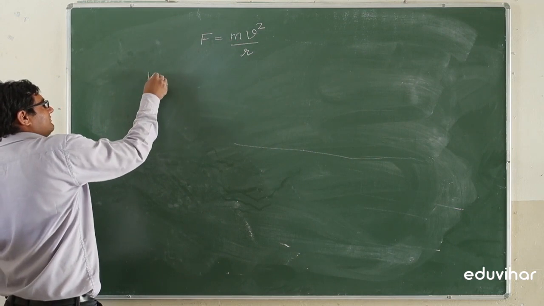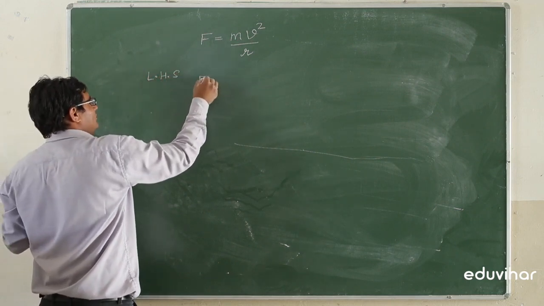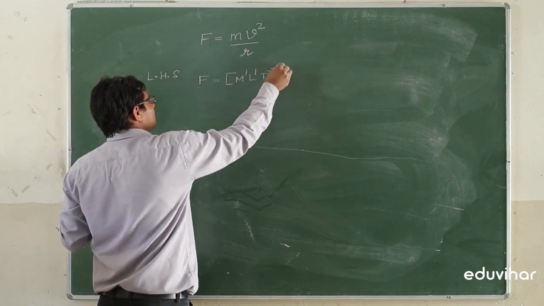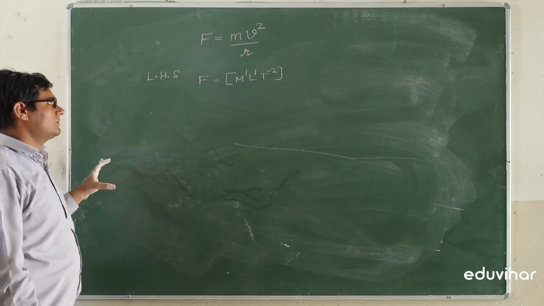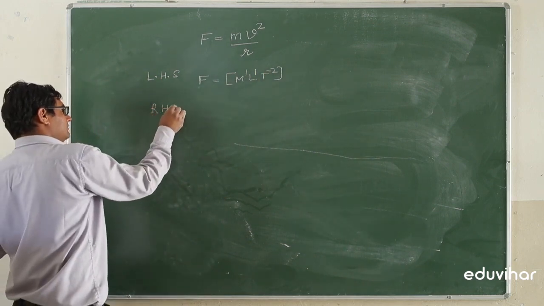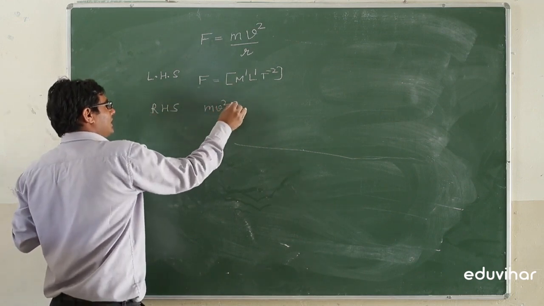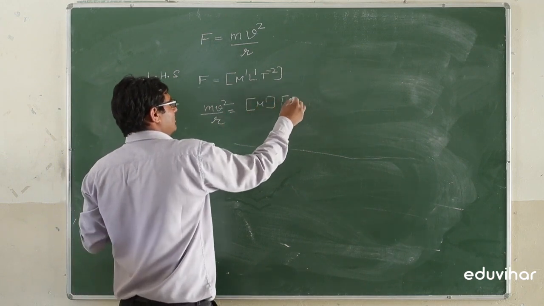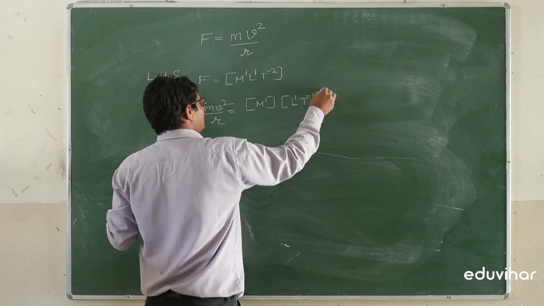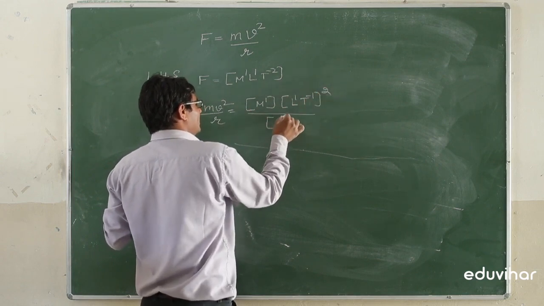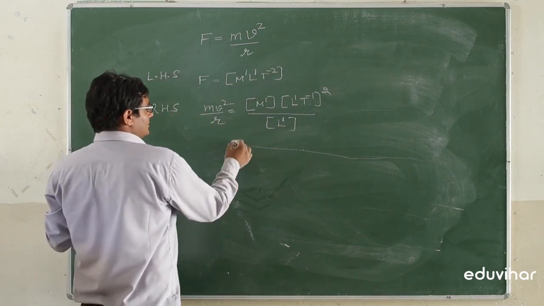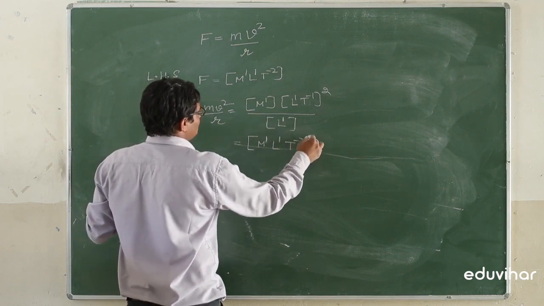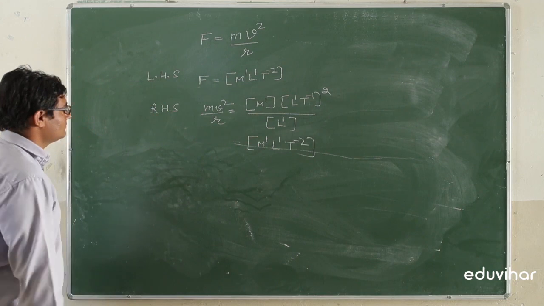Taking the left hand side, F force having dimensional formula M1 L1 T minus 2, and taking the right hand side, mv square by r: m having dimension formula M1, velocity having dimension formula L1 T minus 1 whole square, divided by distance having dimension formula L1. Solving this, we calculate the dimensional formula M1 L1 T minus 2.